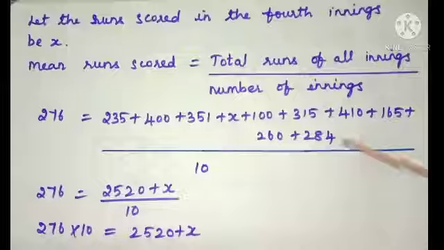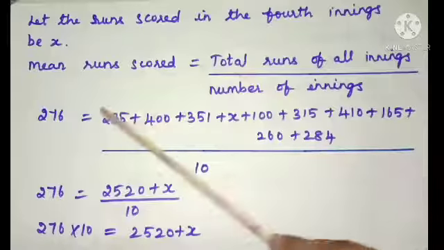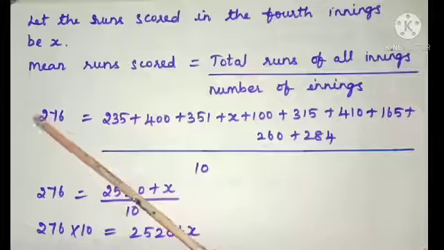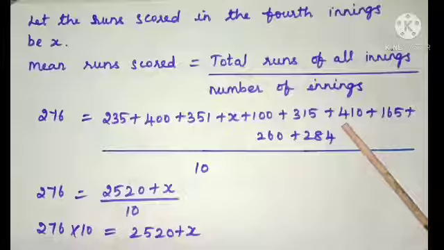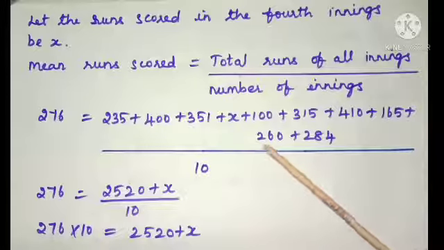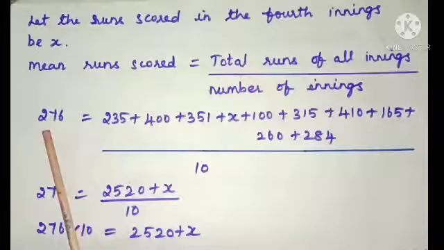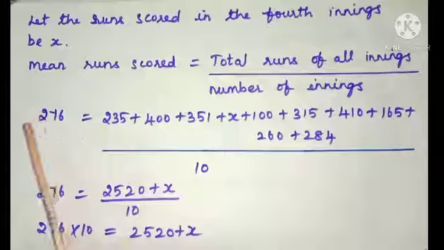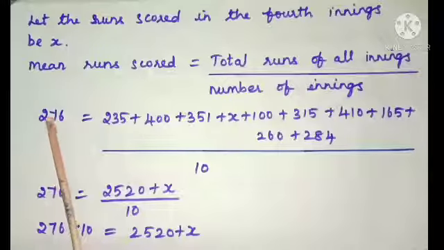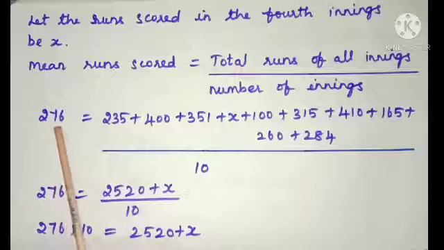The mean of runs scored by a cricket team in the last 10 innings is 276. If the scores are given, then find the runs scored in the 4th innings. So children, here the mean of runs scored, the average value, is given. Here the mean runs scored is given, that is 276.